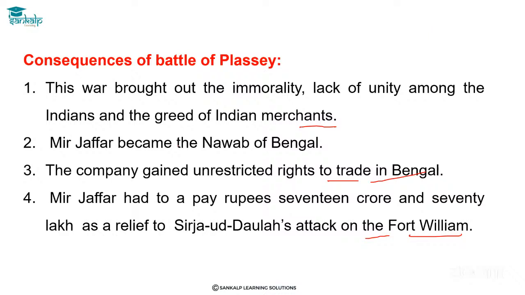They had incurred huge loss due to the battle. So this shows how the British misused the Indian Nawabs and Indian kings. Actually, Sirajud-Dowla attacked the British and acquired Fort William due to the misuse of Dastak, right? Dastakat. But they considered it his fault, Sirajud-Dowla's fault. After Sirajud-Dowla, the British made Mir Jafar the Nawab of Bengal, since they took the support of Mir Jafar.